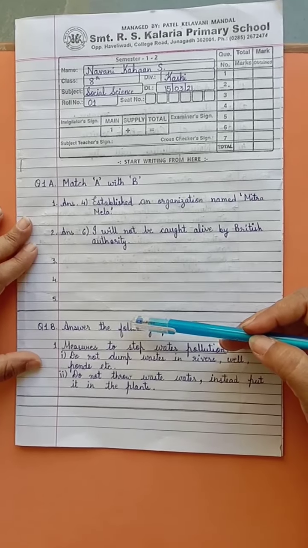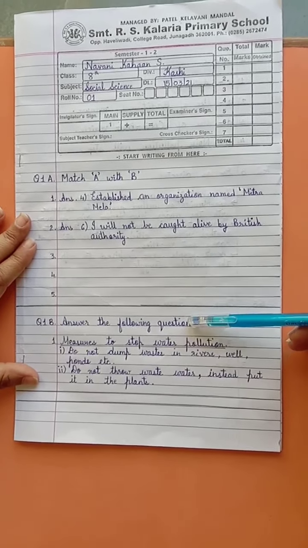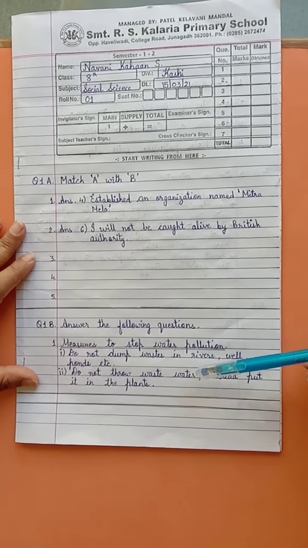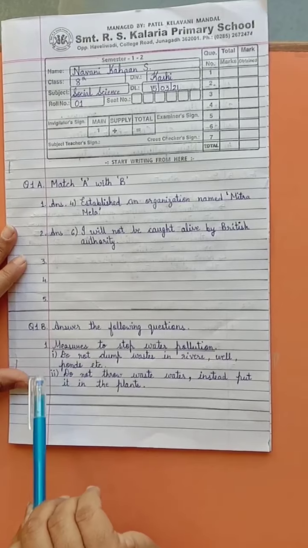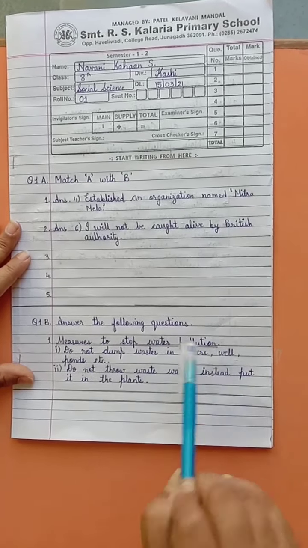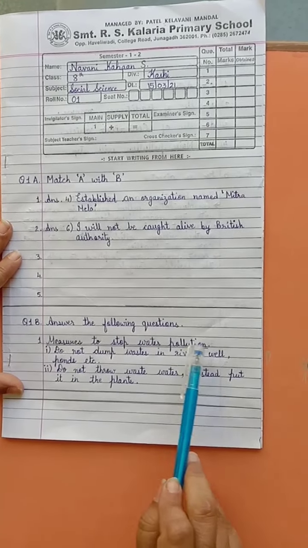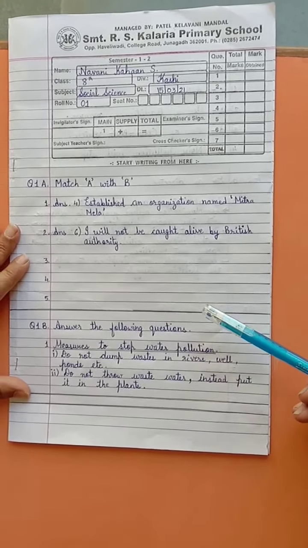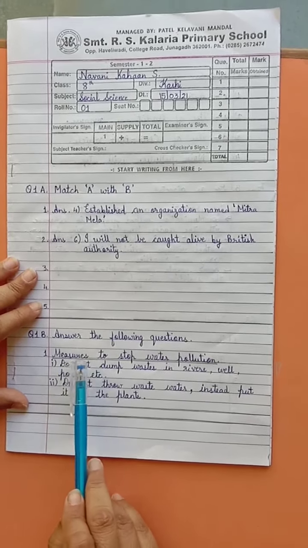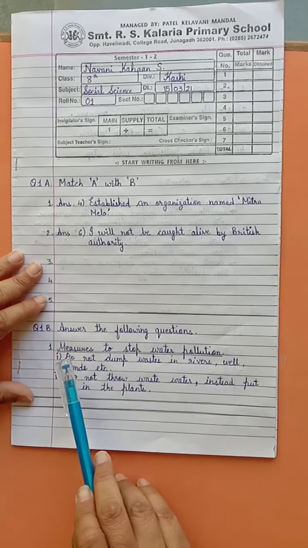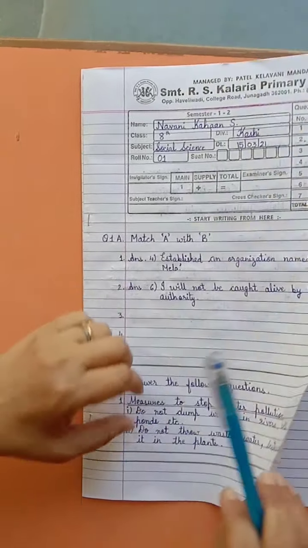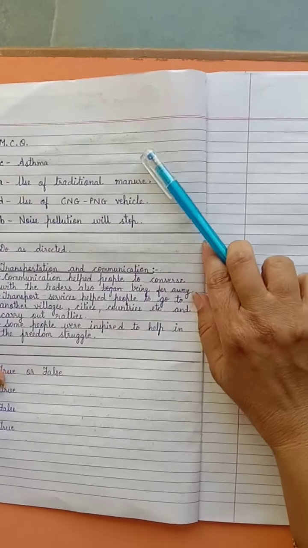Now question 1B is answer the following question. So what I will do, I will read the question and whatever is important related to the answer, I will write down the answer in step, and the main point I will underline it. I will highlight the main point. Here it is measures to stop water pollution. So whatever measures we are taking, we will write point wise in 1 and 2 point, and the question is asking how to stop water pollution, the steps you are going to take. So I will underline that line. Now as we have no space, we will move on the next page.